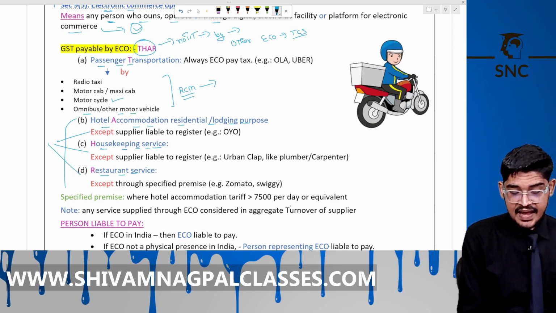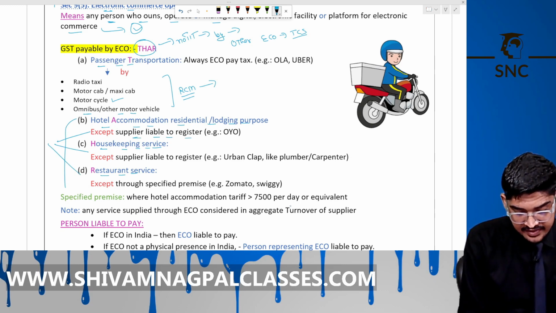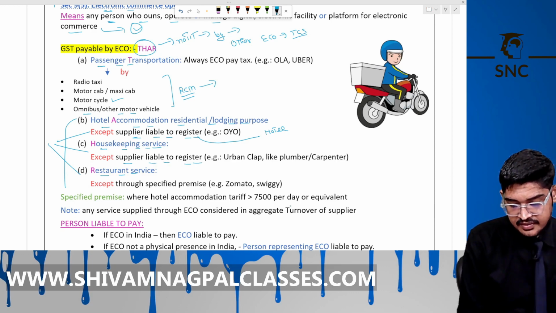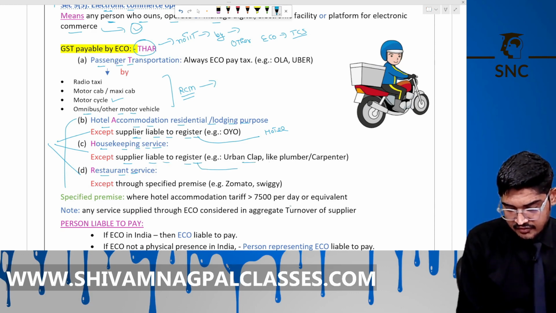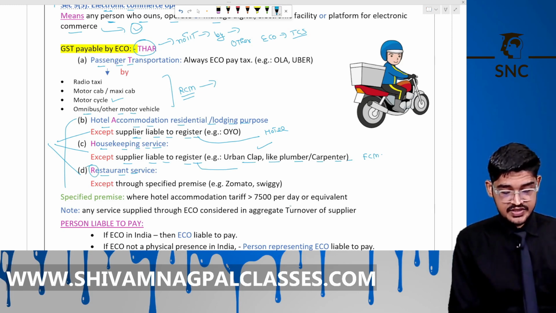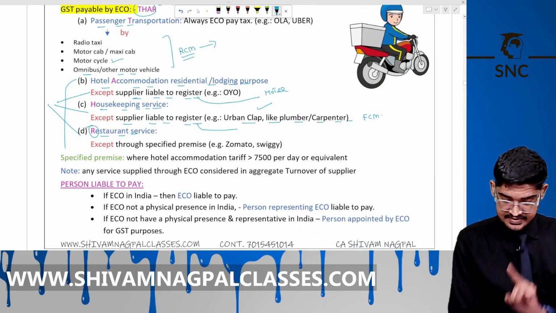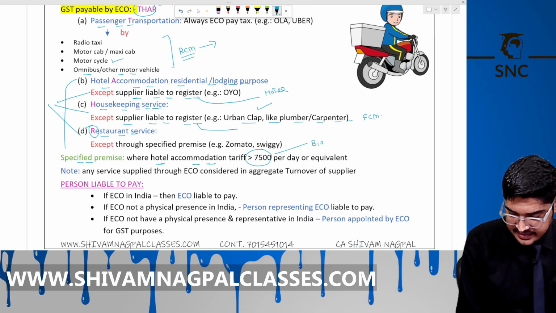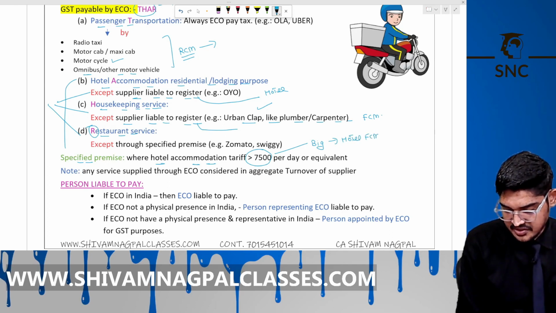In case of hotel, except where the supplier is liable to register, then in that case that hotel will pay tax, not ECO. Except where the supplier is liable to register, then that plumber will pay tax under FCM, not by ECO. In the last case, restaurant services, except to the specified premises, where the hotel accommodation tariff is more than 75%, means it's a big hotel. Then in that case, that hotel himself will pay tax under FCM to government, not by ECO.